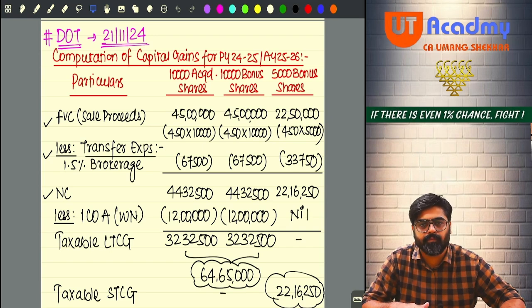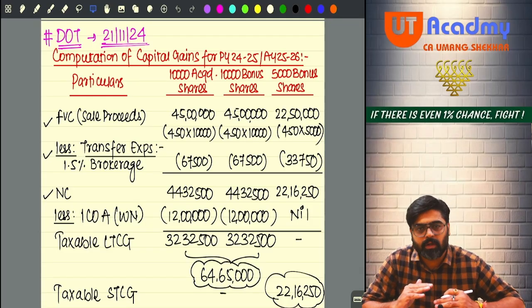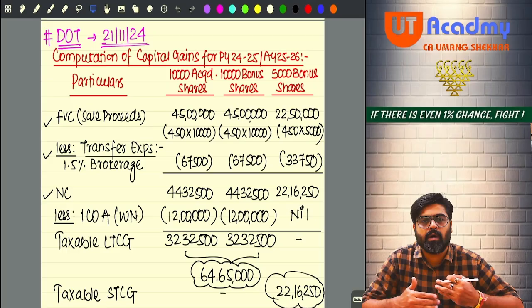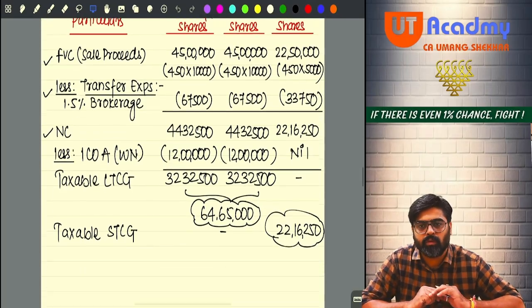Pay attention now. When the shares are sold on 21st November 2024, what will happen? Is the transfer happening on or after 23rd July 2024? Yes.